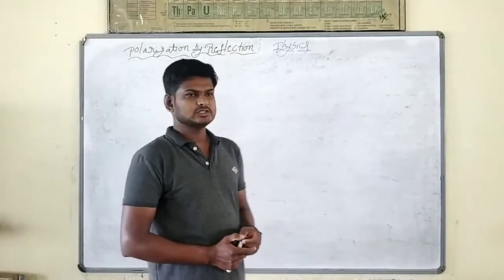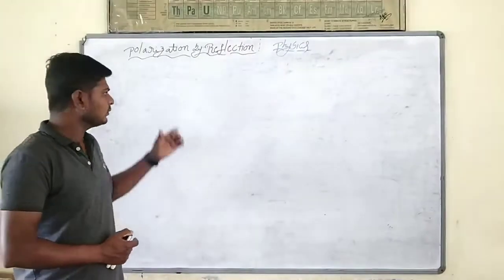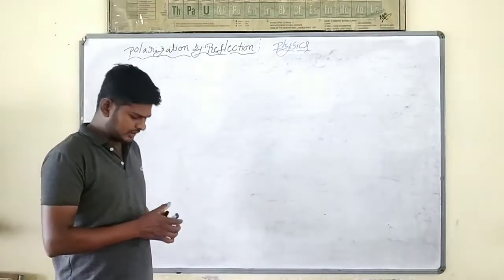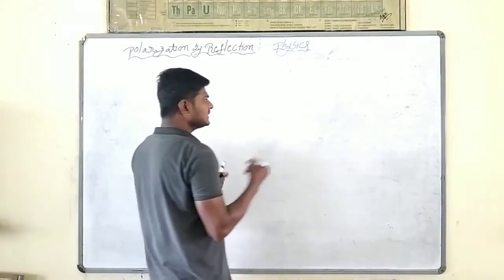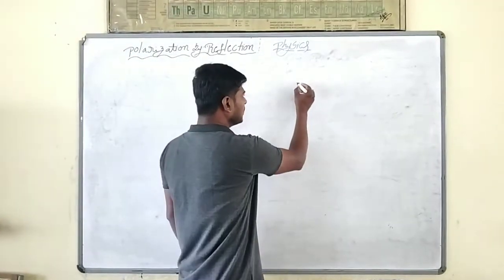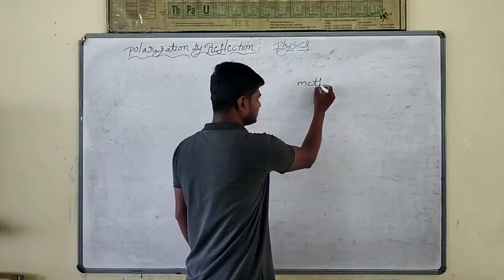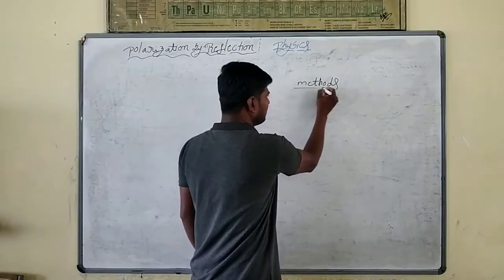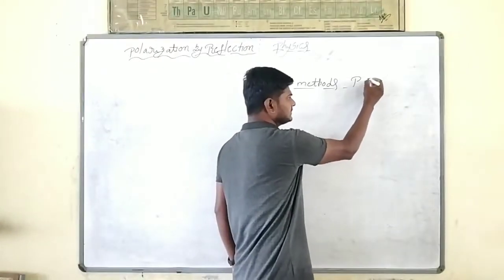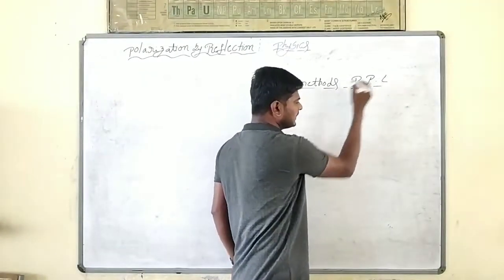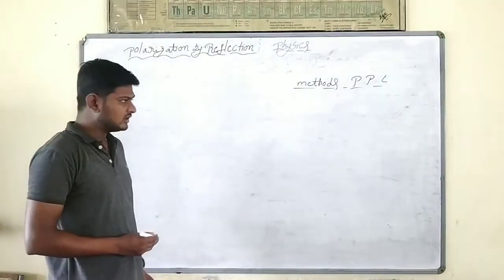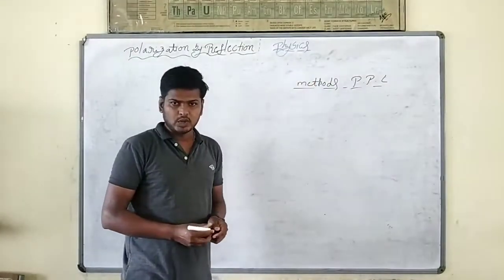In last class we discussed the polarization topic in wave optics chapter. Now today, in the polarization chapter only, we will discuss the methods of producing polarized light. What are the methods to produce a plane polarized light? How can we produce polarized light? There are different methods of producing it.